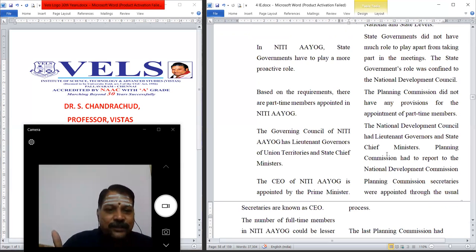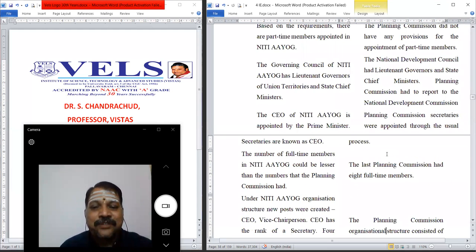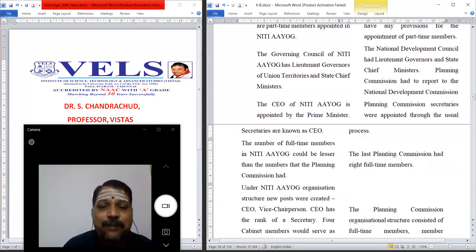There are fixed permanent members in the Planning Commission, but here there will be ad hoc appointment of part-time members, along with not only the chief ministers of union territories and different states, but also some part-time members. The CEO of NITI Aayog is appointed by the Prime Minister. The Prime Minister will appoint the CEO of NITI Aayog. The Planning Commission Secretary was appointed through the usual process. That is a separate legislation.